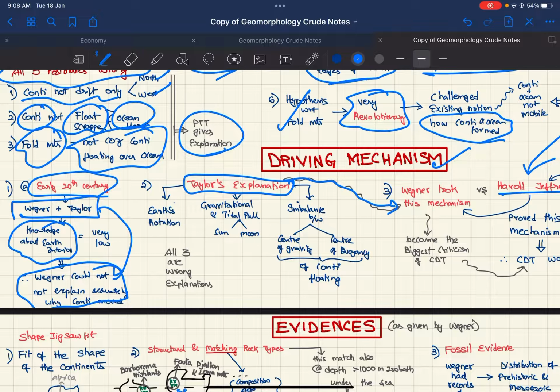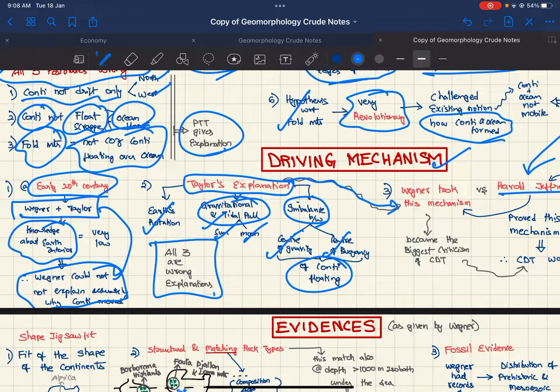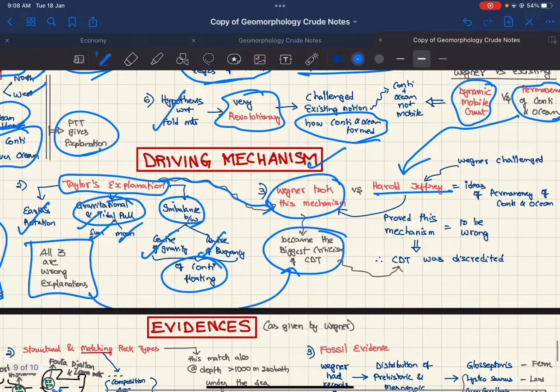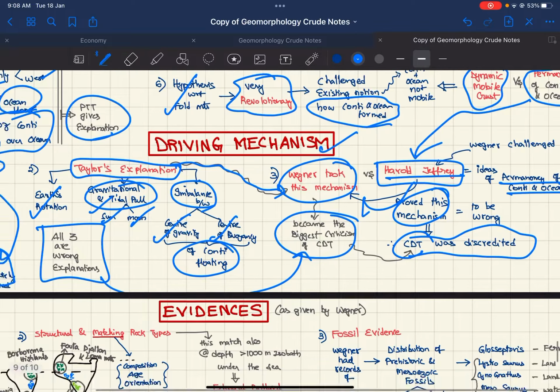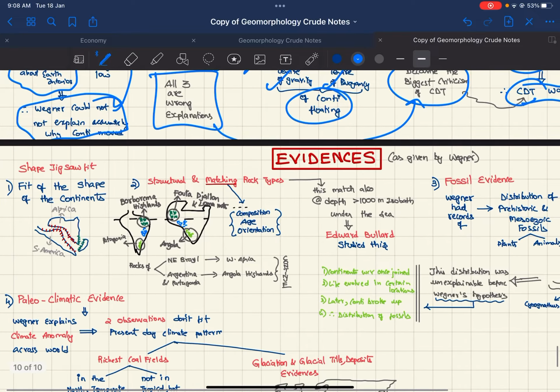Taylor's explanation was based on Earth's rotation, gravitational and tidal pull of Sun and Moon, and imbalance between the center of gravity and center of buoyancy of floating continents. All three are wrong, and they became the biggest criticism of CDT. So Wegener took this mechanism. Harold Jeffreys, who talked about the permanency of continents and oceans, proved all of them to be wrong, and CDT was discredited, due to which Wegener died a very sad death.